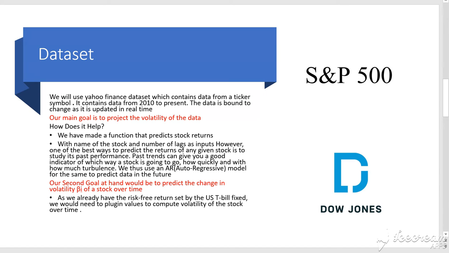Along with prediction, we will also be going through the CAPM formula. Since we have the US Treasury bill fixed at 0.0017 and we have the returns on the market, it will be very easy for us to predict the volatility of a stock.